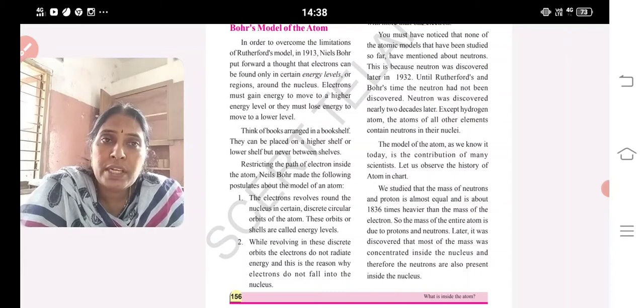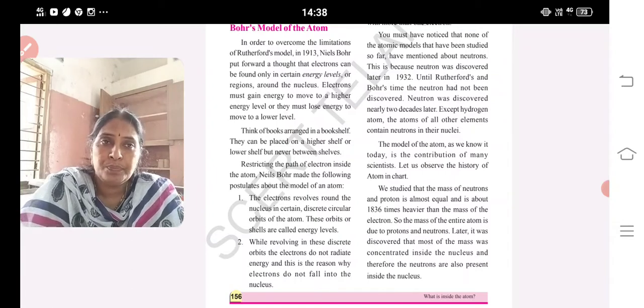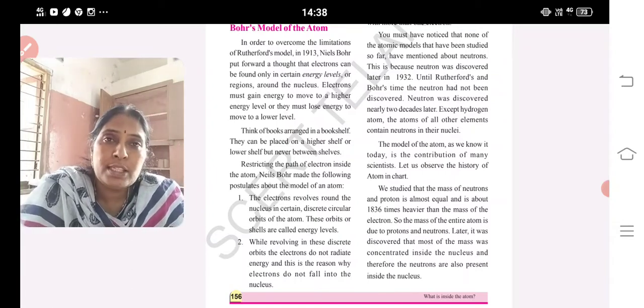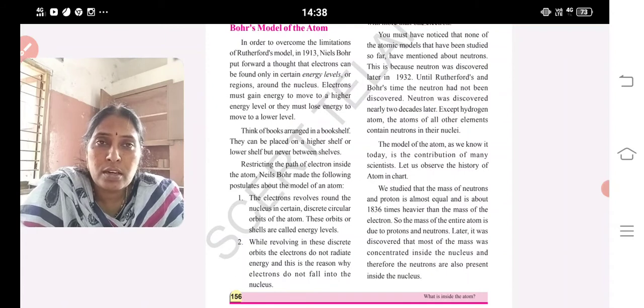And these orbits are also known as shells or energy levels.